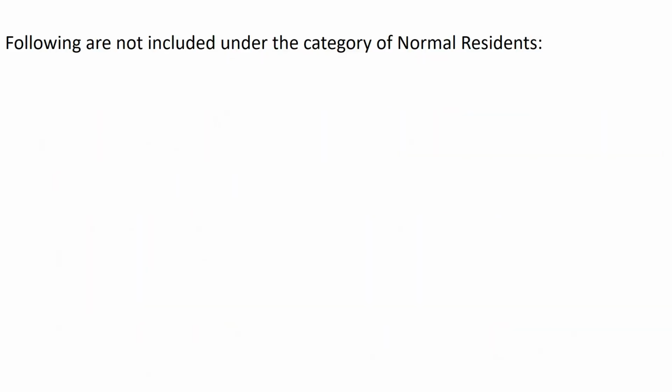Following are not included under the category of normal residents: foreign tourists and visitors who visit a country for recreation, holiday, medical treatment, study, sports, conference, etc. For example, a foreign tourist visiting India to see the Taj Mahal is not included in normal residents of India.